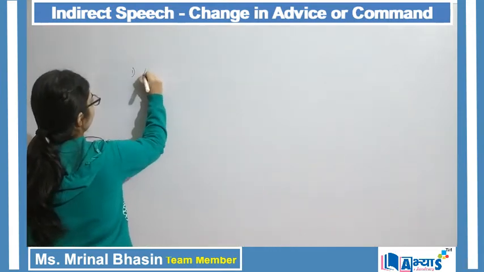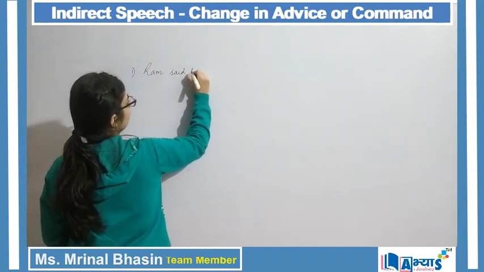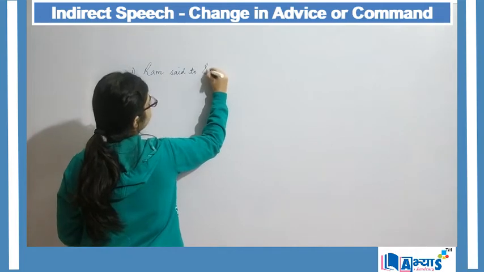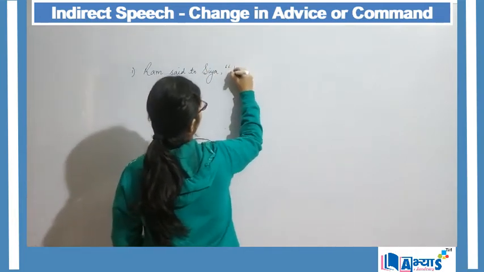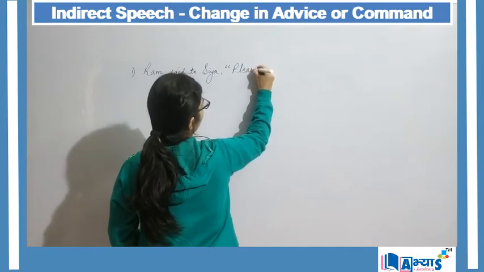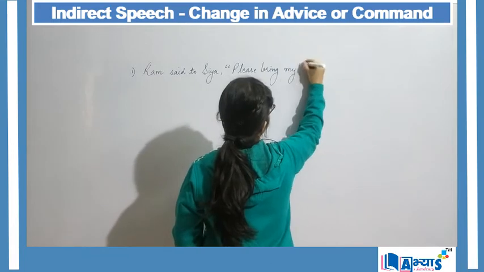Now that example can be Ram said to Sia, please bring my papers.